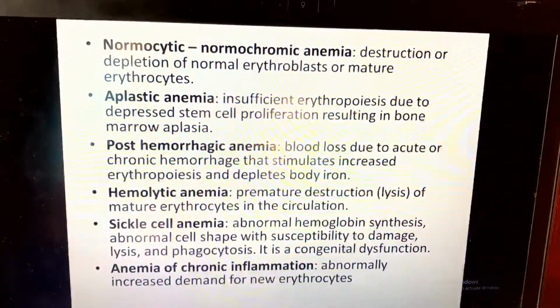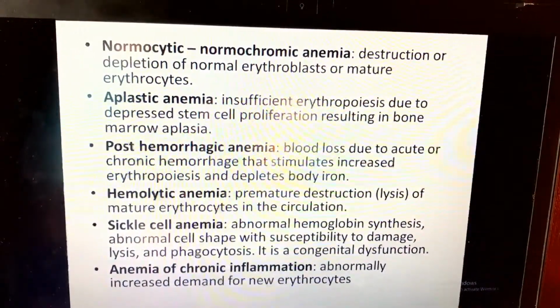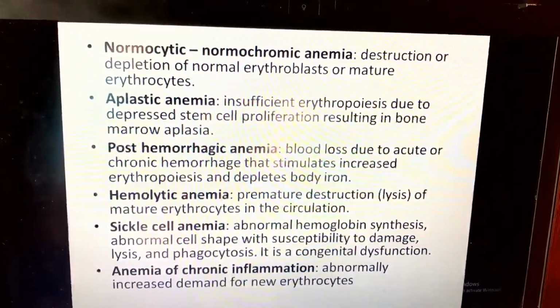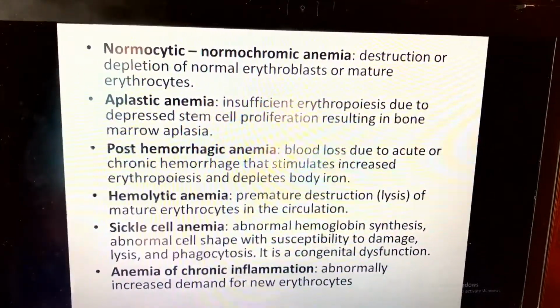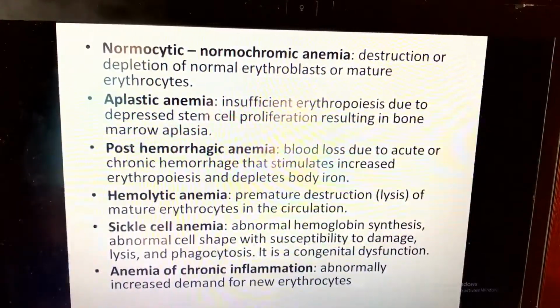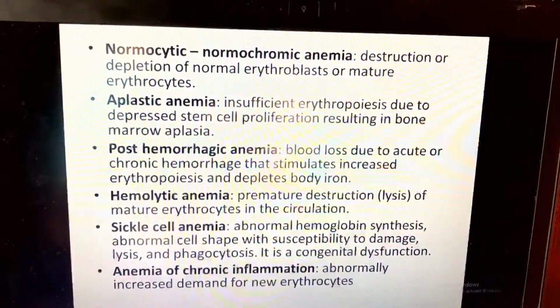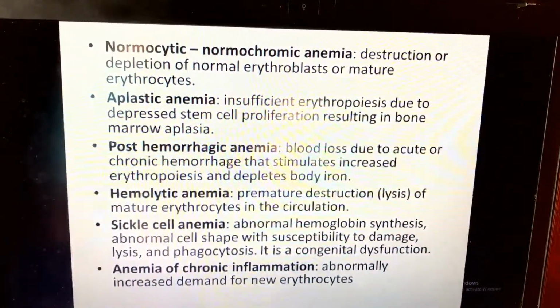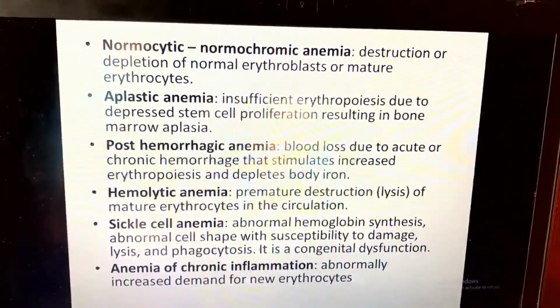Post-hemorrhagic anemia is when you lose blood: blood loss due to acute or chronic hemorrhage that stimulates increased erythropoiesis and depletes body iron.